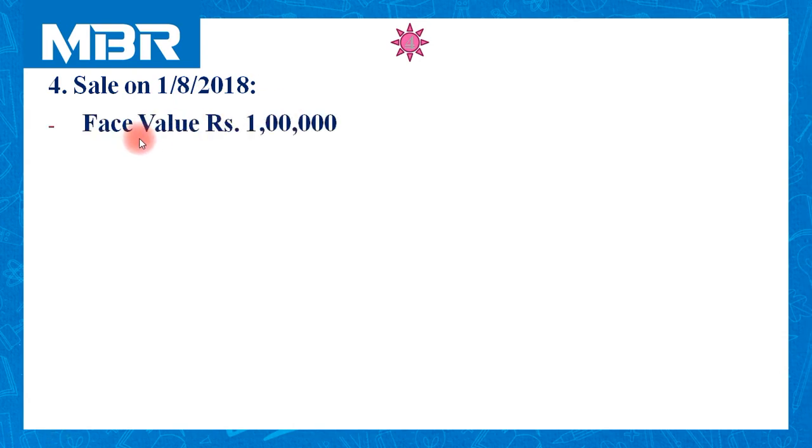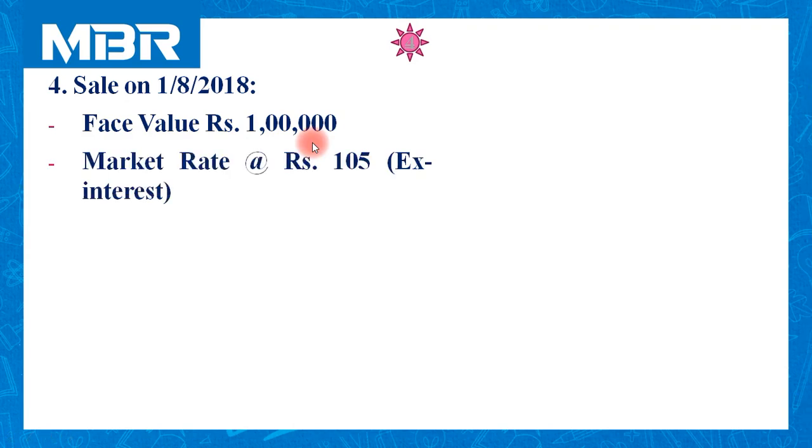Refer the information given in the question carefully and our flow chart in order to calculate the period of difference and everything. Face value of the transaction is rupees 1 lakh. Market rate rupees 105, and in the remarks column it is written as ex interest.